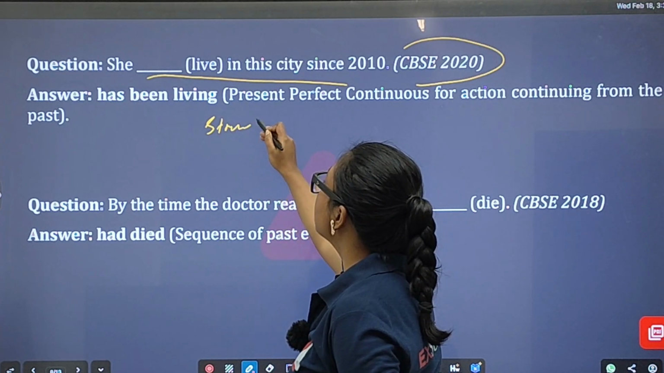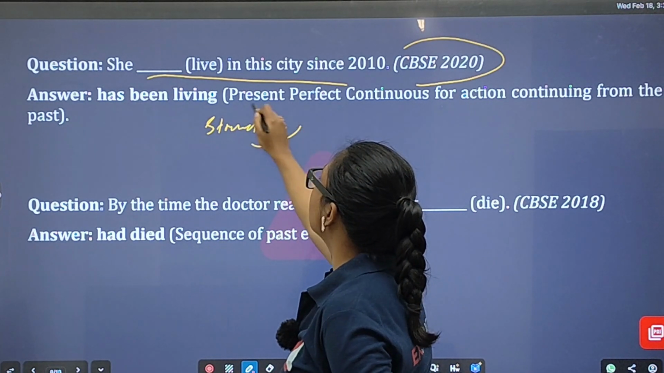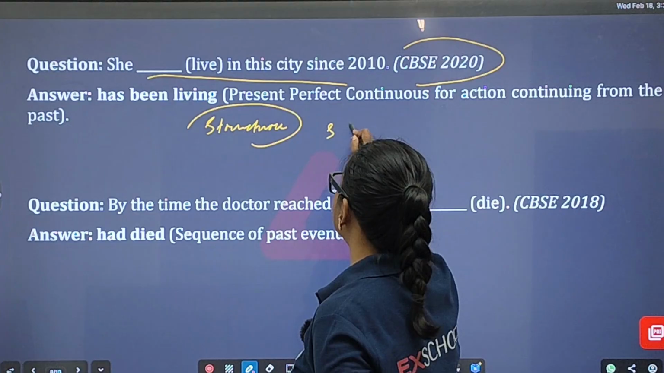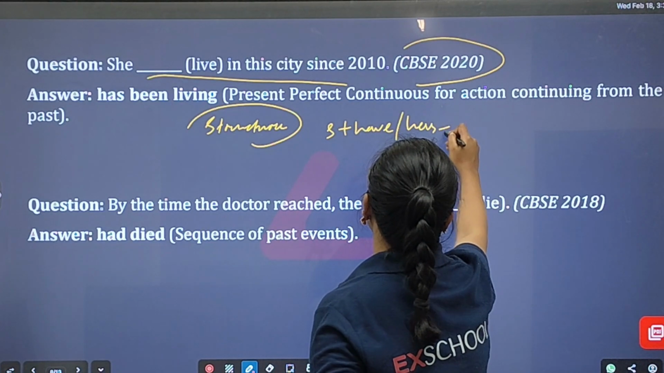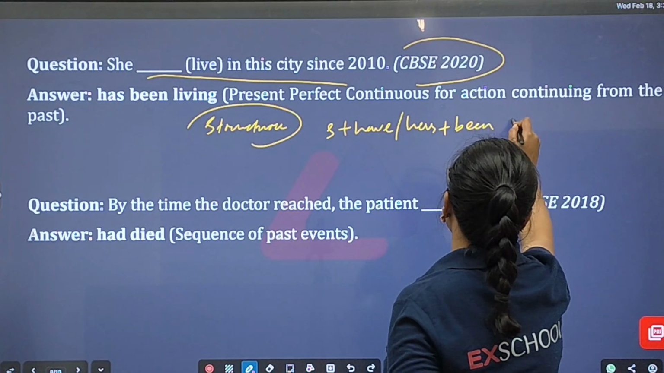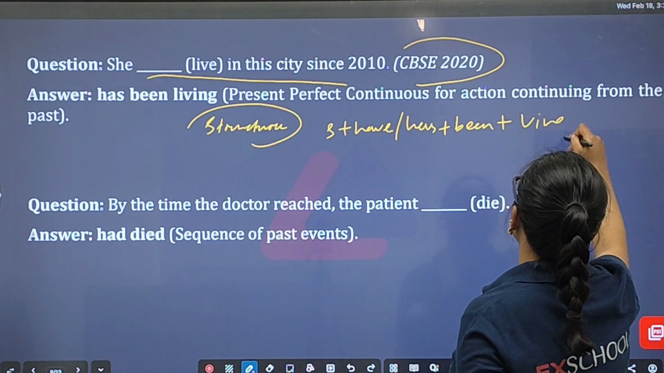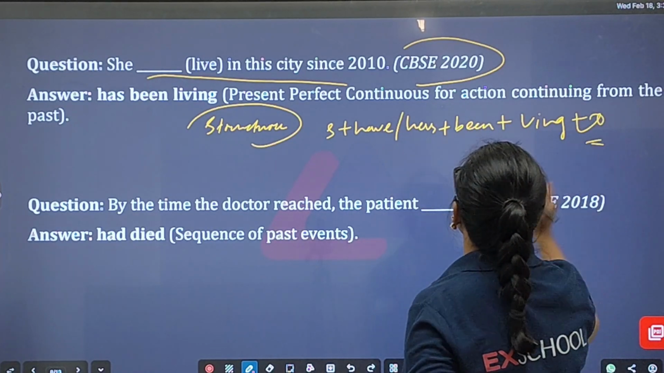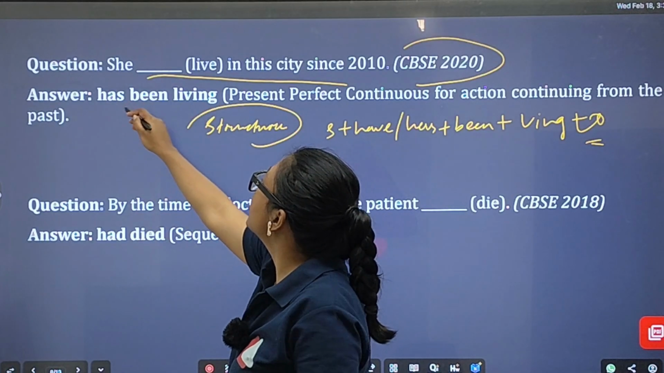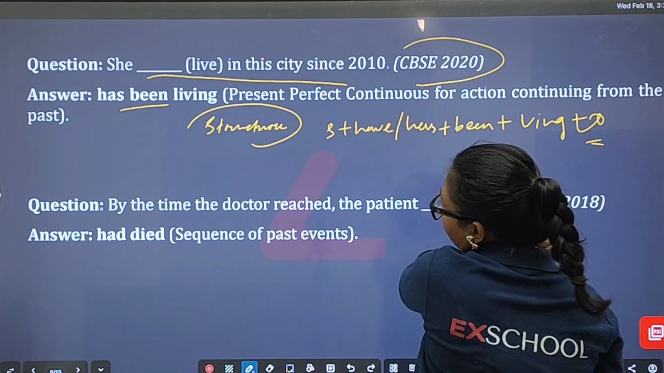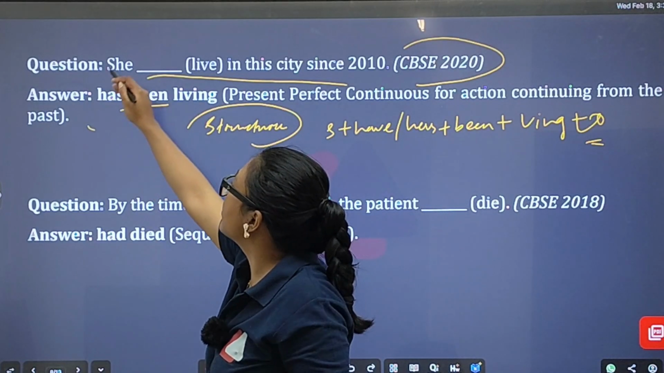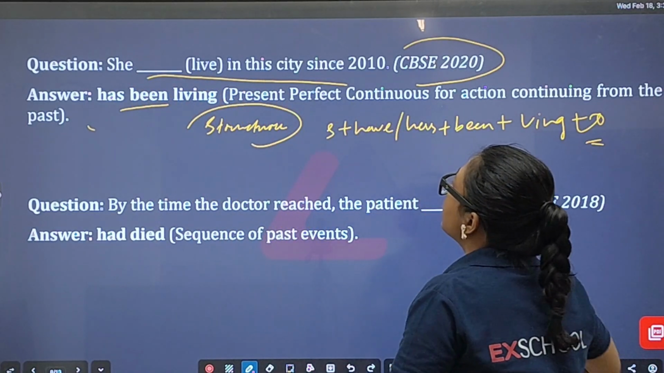I am going to provide you the structure as well. What is the structure of present perfect continuous tense? That is subject plus have/has, plus been, plus verb-ing, plus object. Hence, she has been living. She has been living: present perfect continuous with for, an action continuing from the past. Hence the correct answer will be: she has been living in this city since 2010.